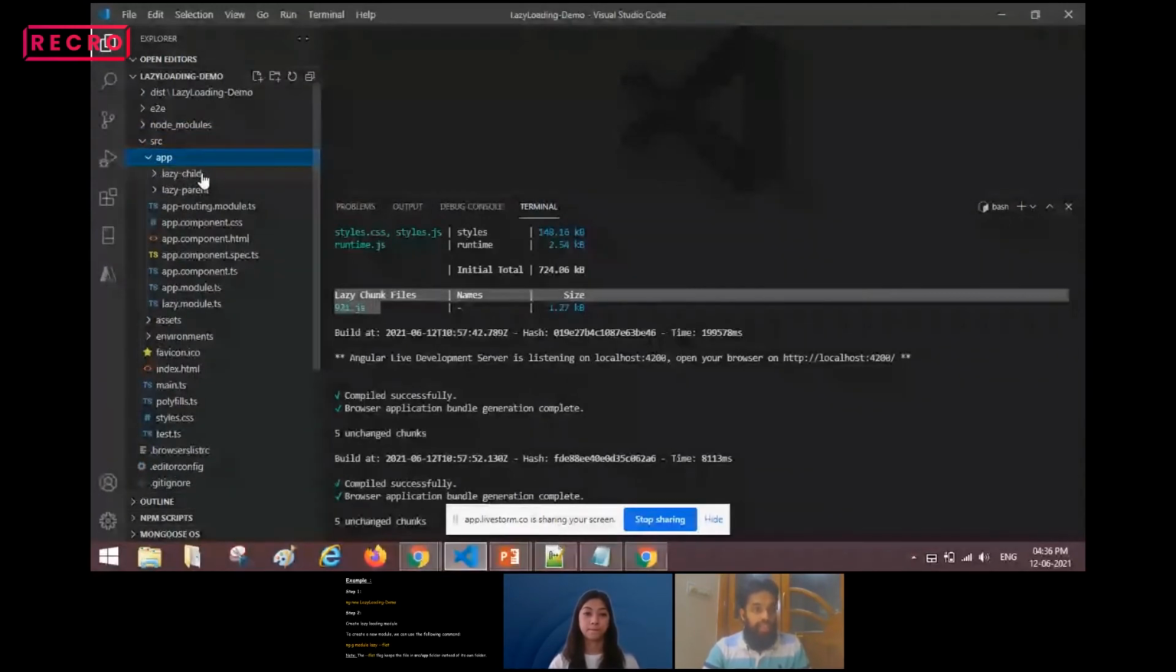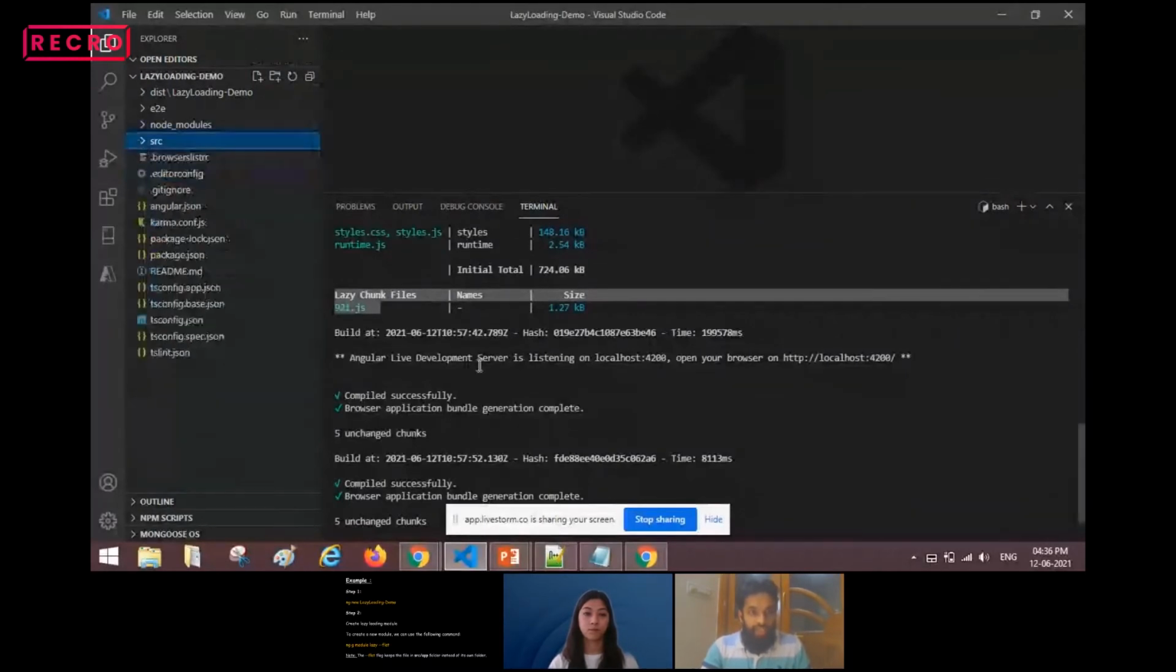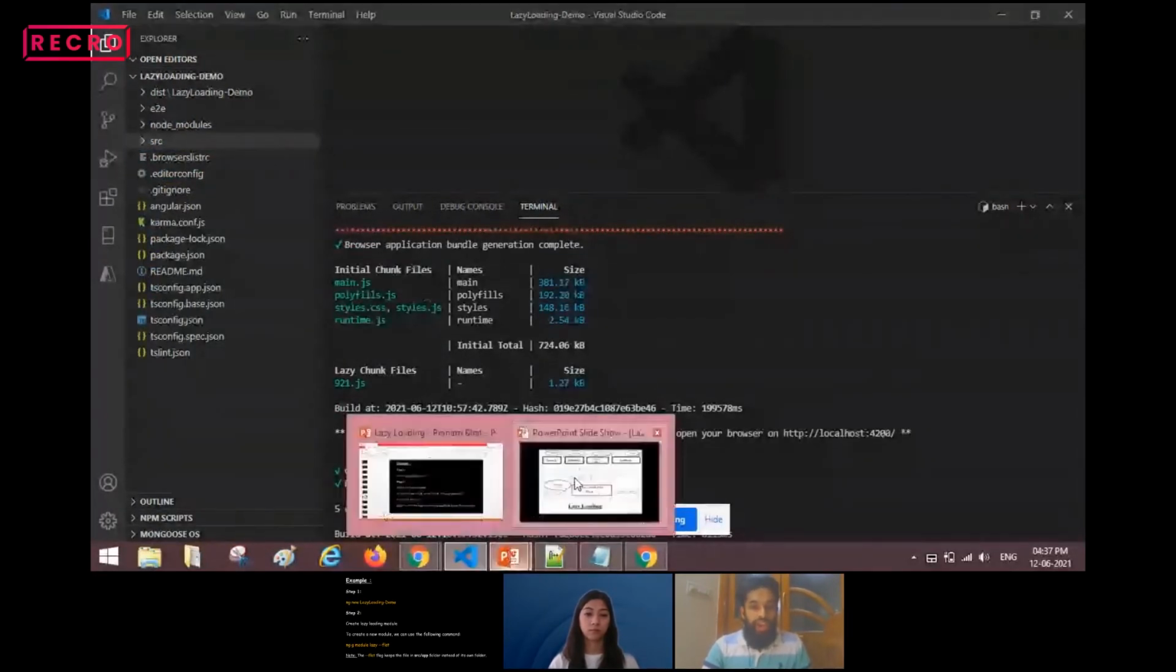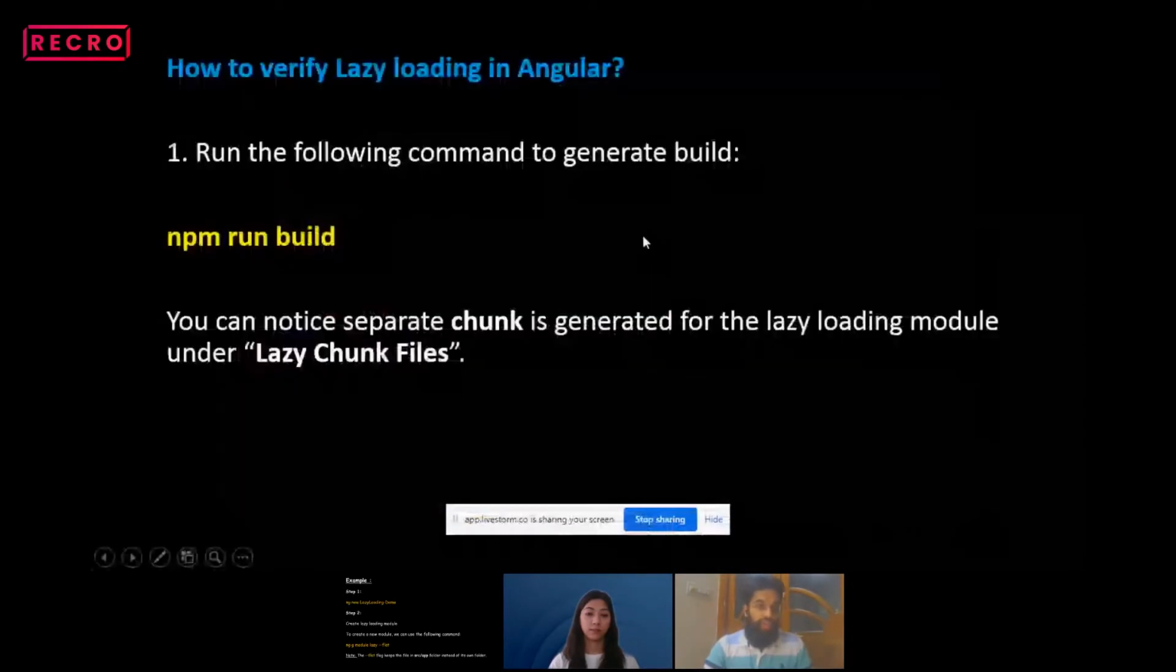Here, lazy child and lazy parent. Because of this lazy loading implementation, we have generated this chunk file, and we have not loaded all the bundle files for the second time. That's how lazy loading works.